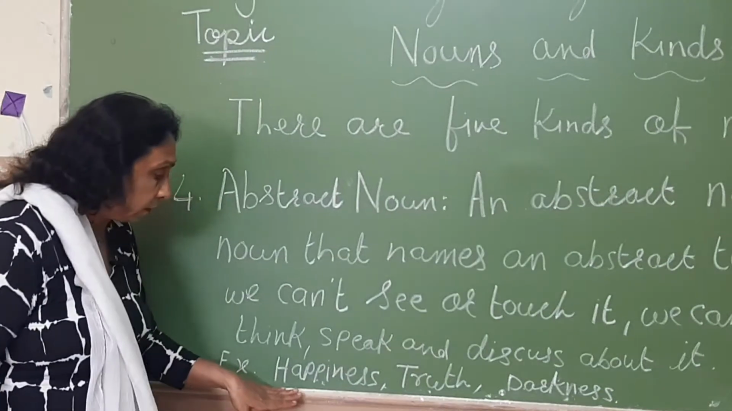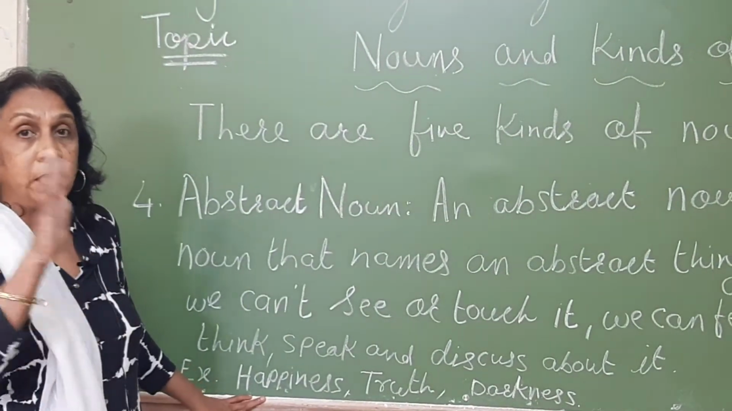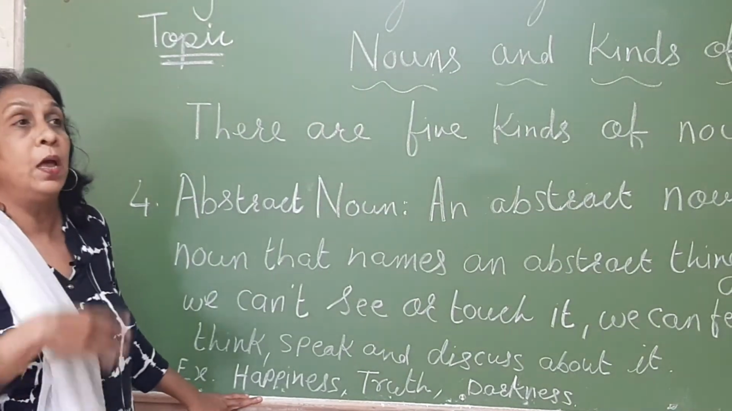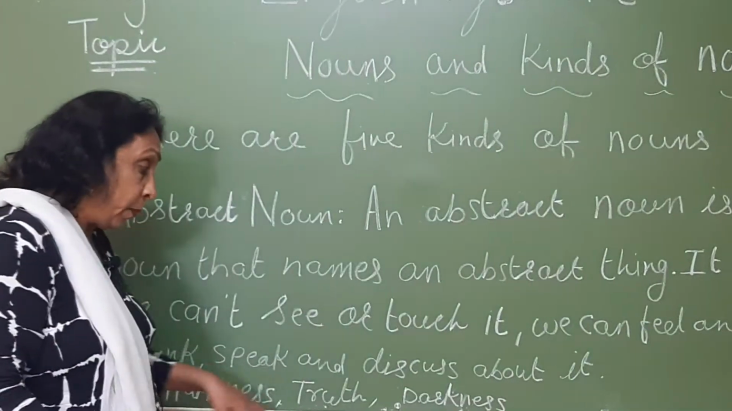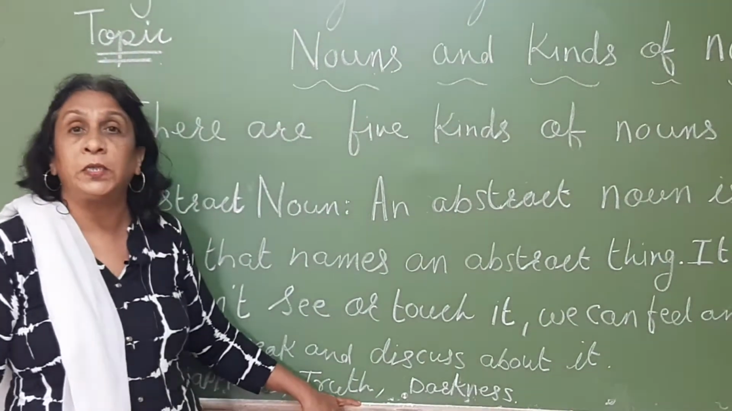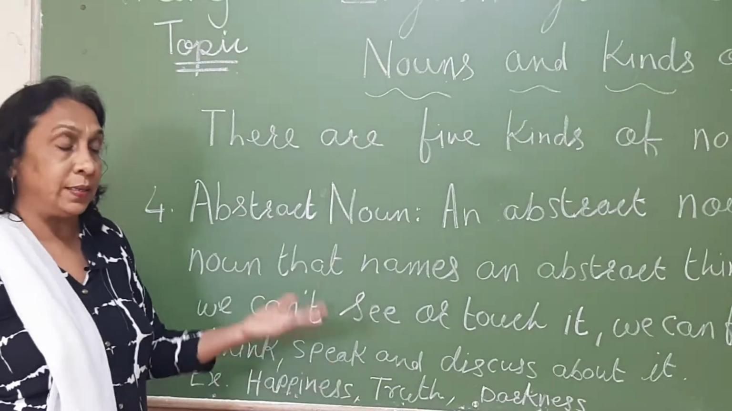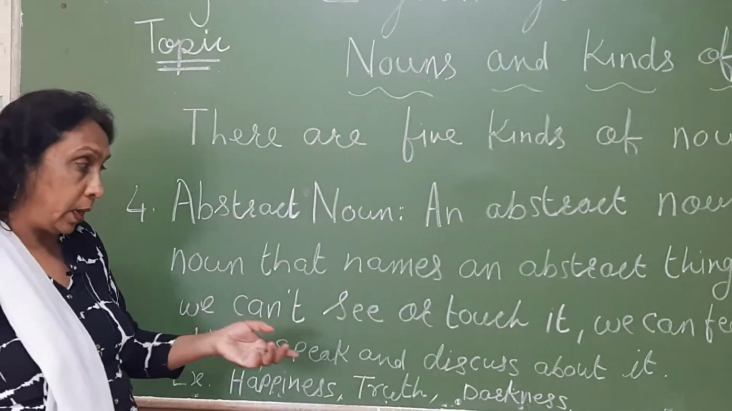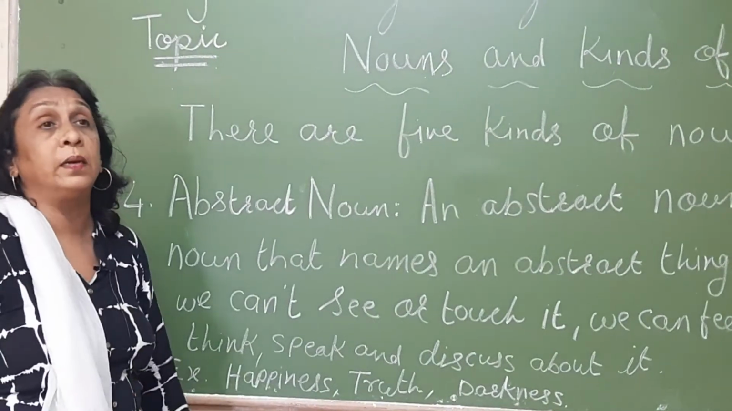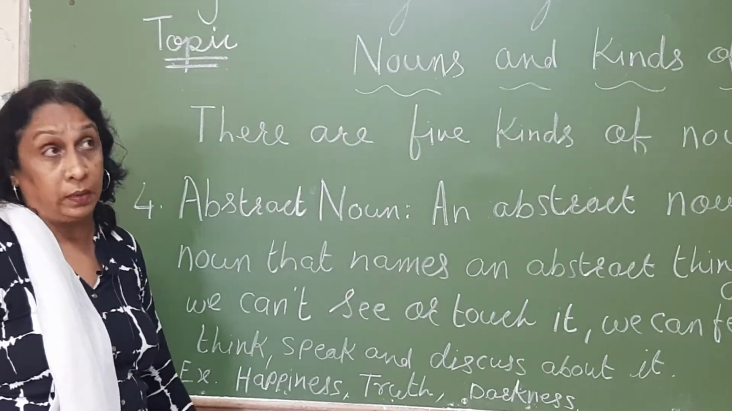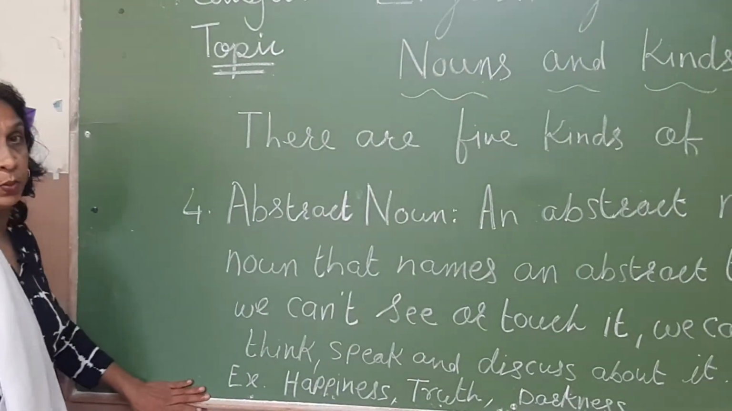Now for example, here I have given happiness. When someone is happy, we can see the happiness around us. When we see a happy person, we can say he is full of happiness. Then truth. Always speak the truth. We cannot touch truth, but we can come to know it. Truth means the true thing. Darkness. At night, we say it is darkness outside, it is quite dark, or darkness is everywhere. So these are the examples of abstract noun.